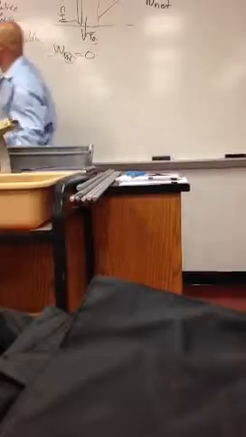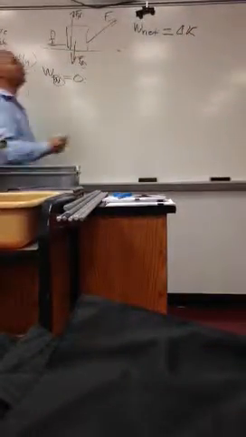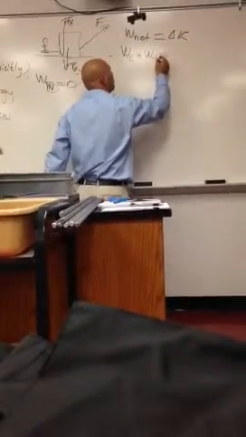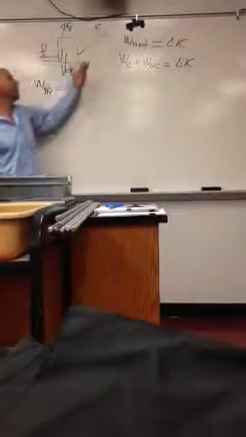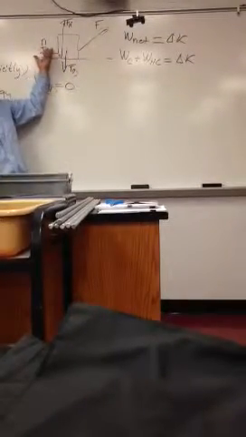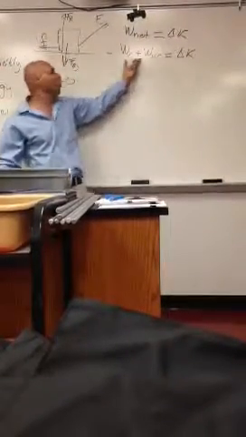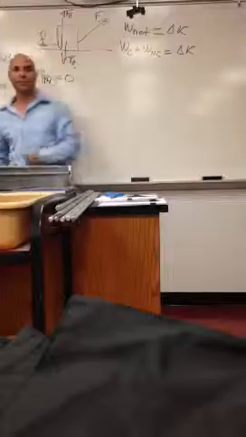So the net work, according to this theorem, has to be equal to the change in kinetic energy. But the net work is the summation of the work done by the conservative force plus the work done by the non-conservative forces. Is that correct? At the end, we have the work done by 2 non-conservative forces, and the work done by a conservative force. So the net work is the summation of both works.